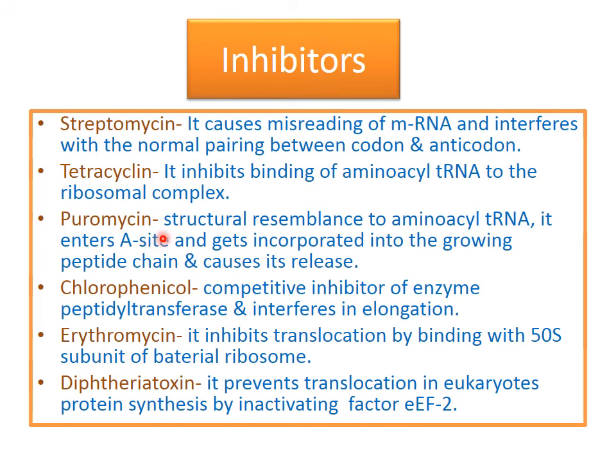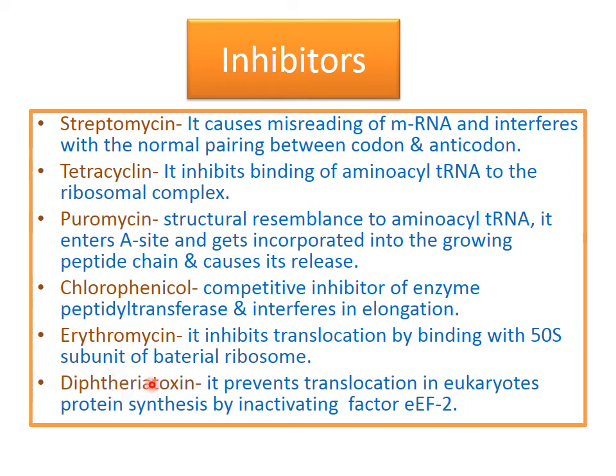Then puromycin inhibits as it resembles aminoacyl transfer RNA, so it will enter the A site instead of that transfer RNA, and it stops the growing polypeptide chain and causes its release. The antibiotic chloramphenicol is a competitive inhibitor of the enzyme peptidyl transferase, and hence it interferes with elongation. Then erythromycin inhibits translocation. What is translocation? That is the moving of the peptide from the A site to the P site. So there it inhibits that mechanism.